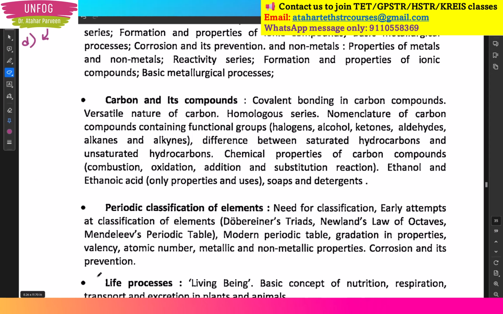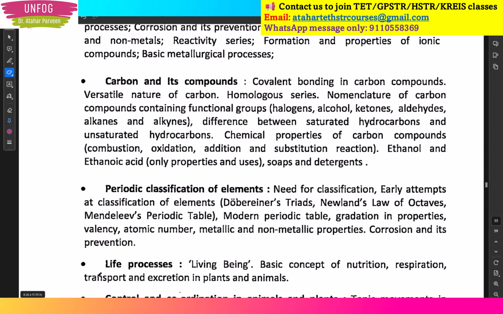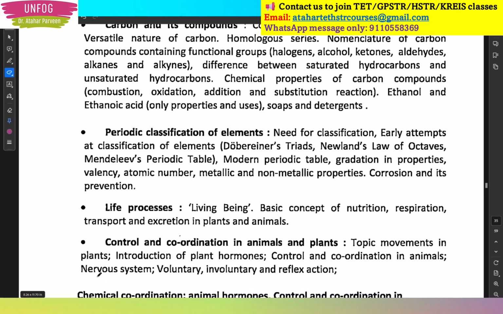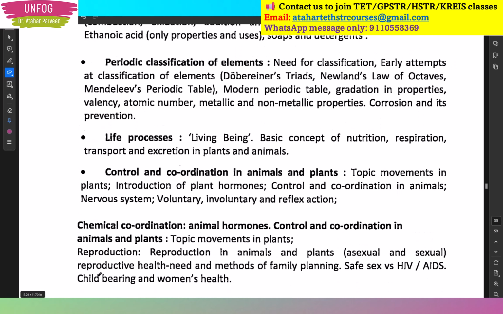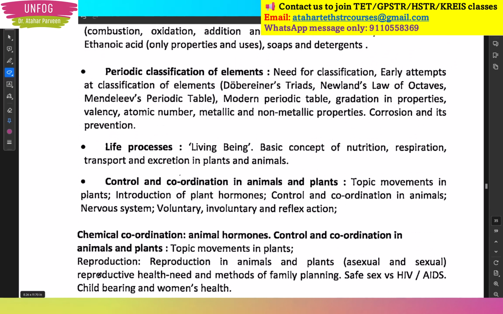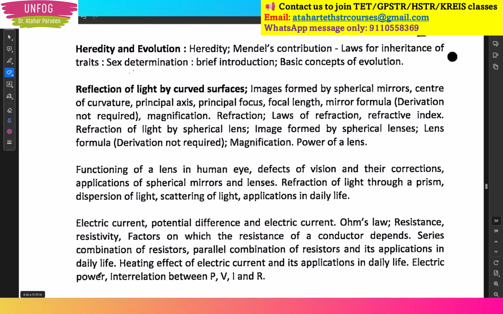Okay. Again, if you go on, carbon and its compounds, periodic classification of elements, this also you will get in PUC. Life processes, control and coordination in animals and plants. Then we have chemical coordination. All this you will get in PUC.